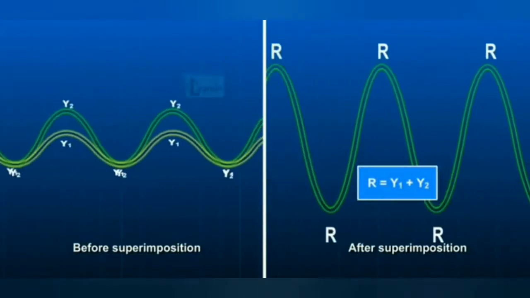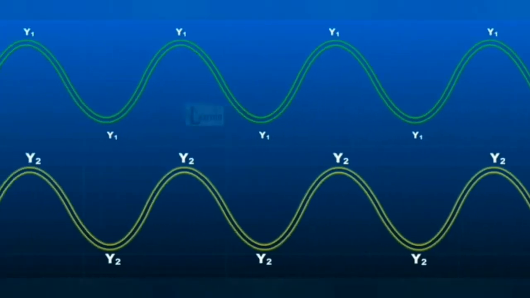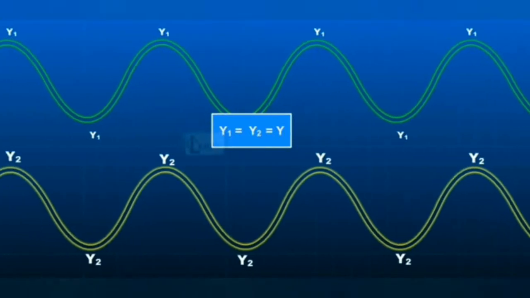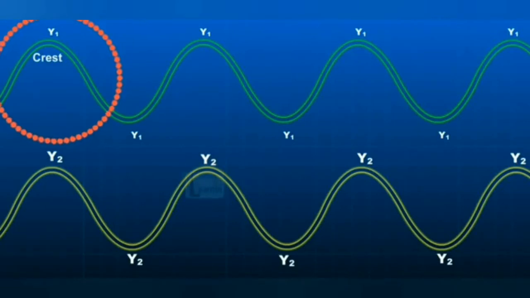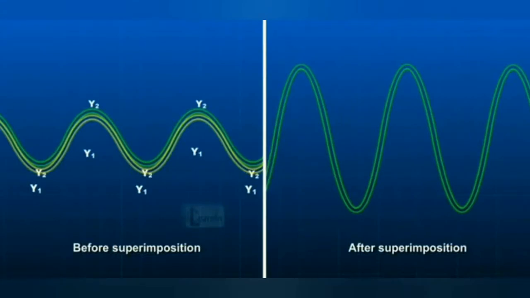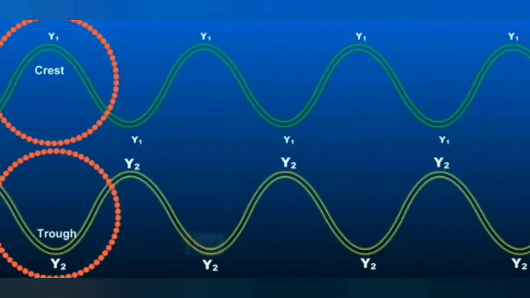And in case they are in the same phase, then it gets added up. So therefore, in constructive superposition, the amplitude and hence the intensity of the resultant wave increases. So crest of one wave falling on the crest of other, or the trough of one wave falling on the trough of other, results into maximum displacement.